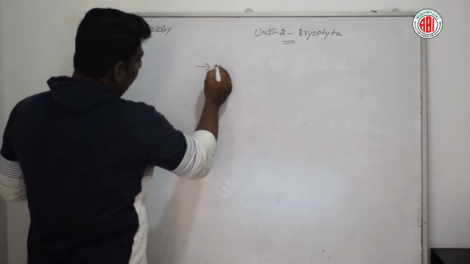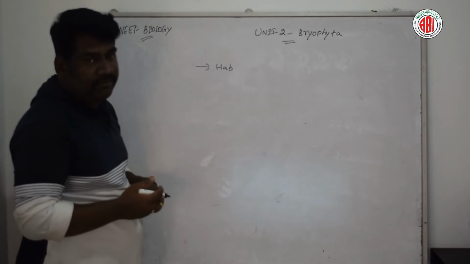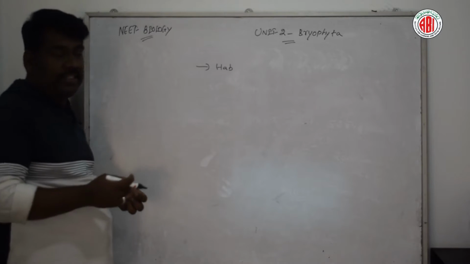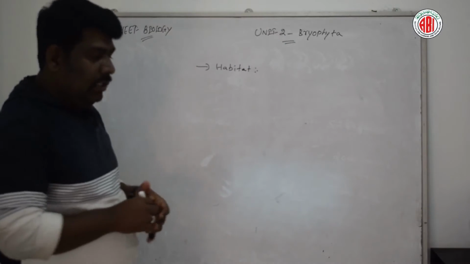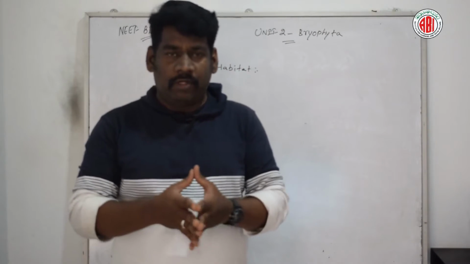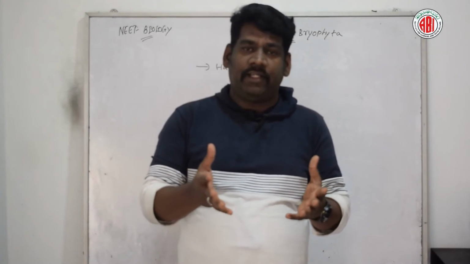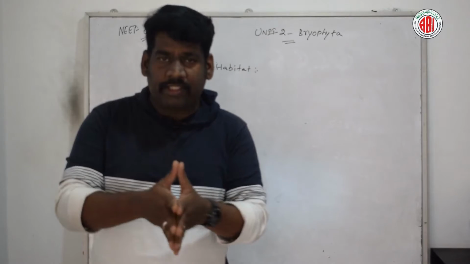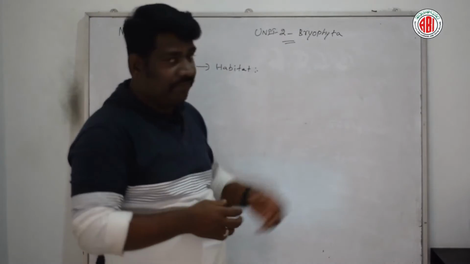Let us talk from the beginning about each and every general characteristic feature of bryophytes. In that category, first let us talk about habitat. The members of the bryophytes live in more or less sandy places or moist places. In areas where it is very cold, or stagnant water, or moist area, or damp soil, there we could see the members of the species under the category of bryophytes.